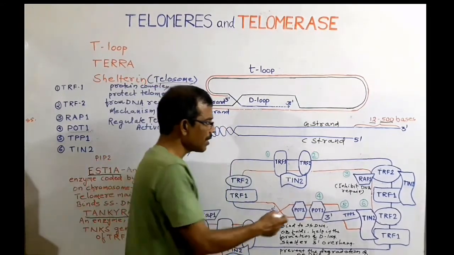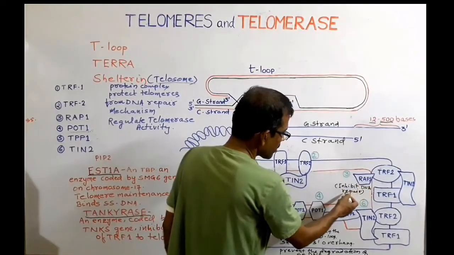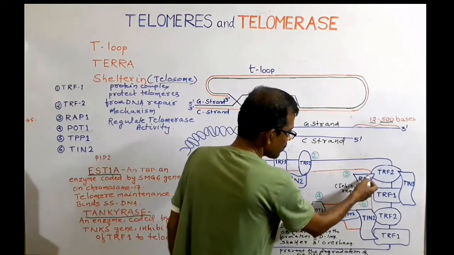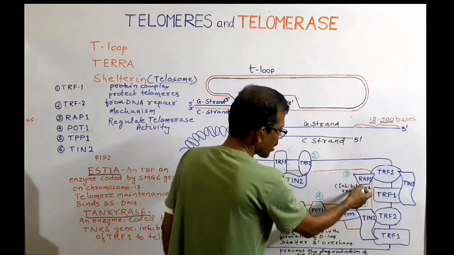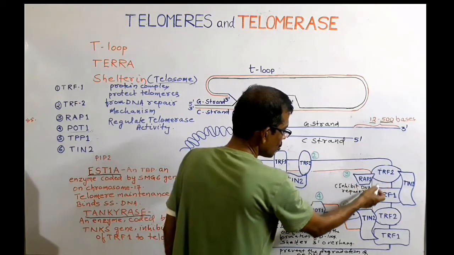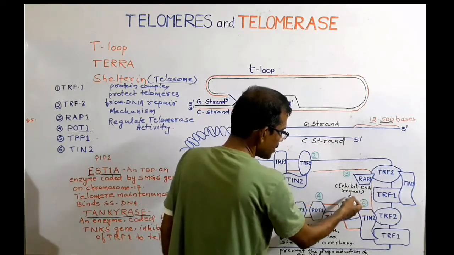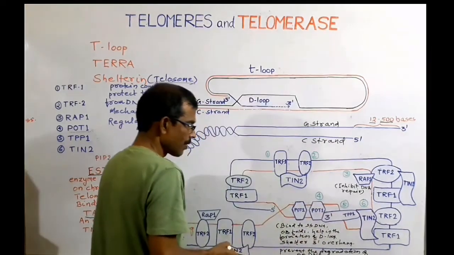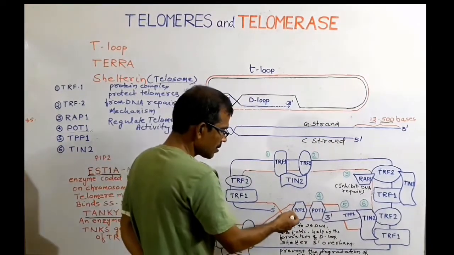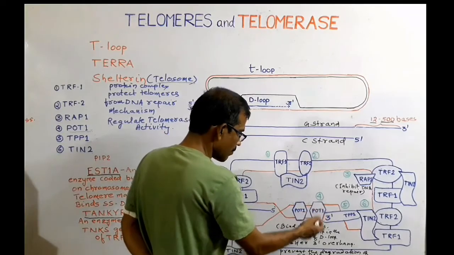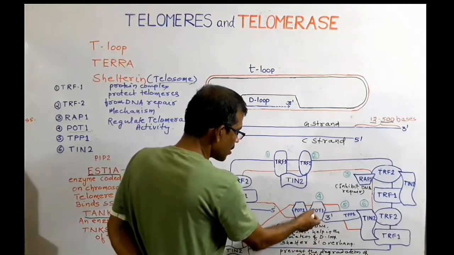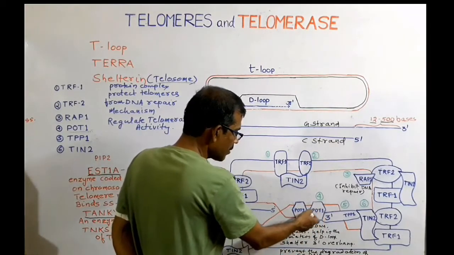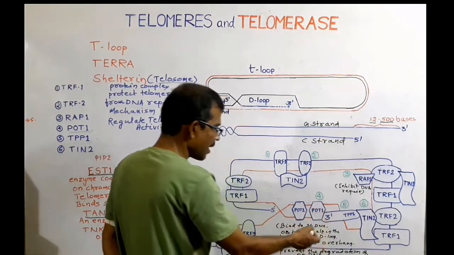Third subunit is repressor activator protein 1. Repressor activator protein 1 interacts with TRF2 and it inhibits DNA repair. Fourth subunit is protection of telomere 1. This protection of telomere 1 binds to the single-stranded DNA.